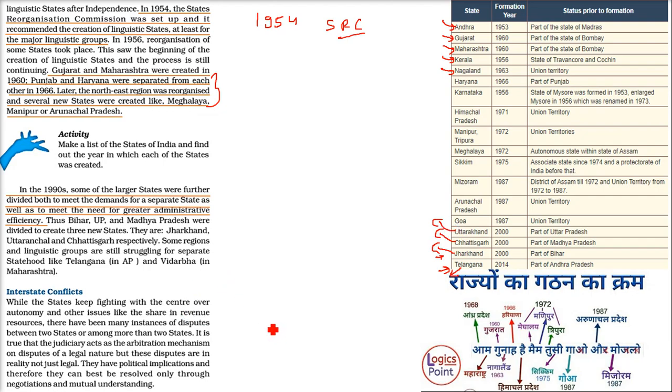But there are also some interstate conflicts. And if you just want to remember, there is a mnemonic, where the first word stands for a state, this A means Andhra Pradesh, which was formed in 1968. Ma means Maharashtra, Gu means Gujarat, like this.